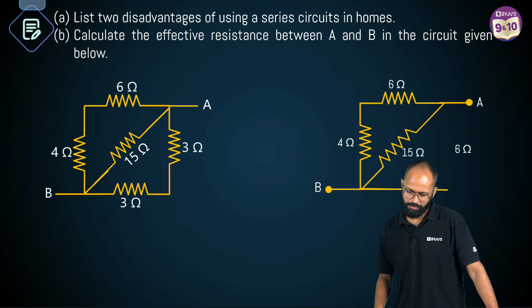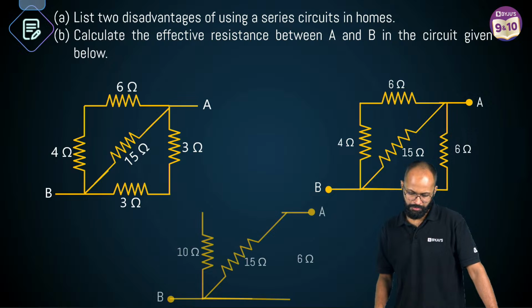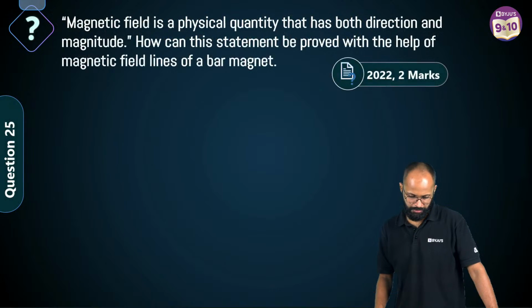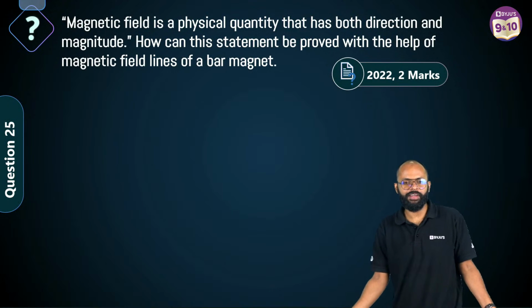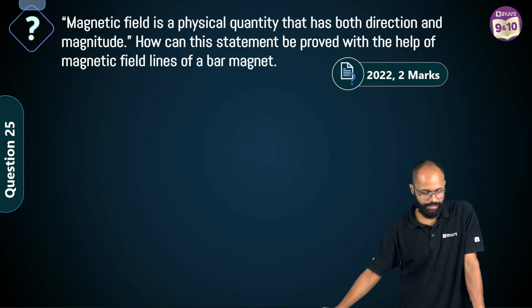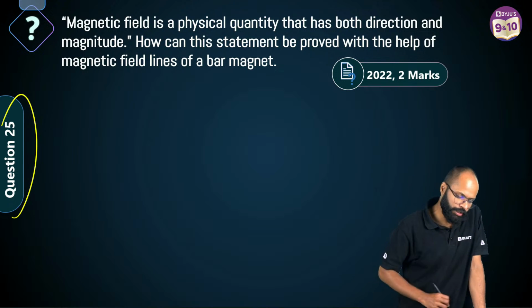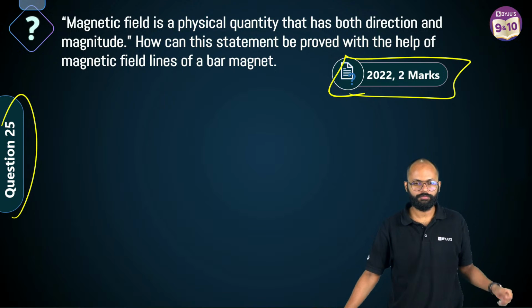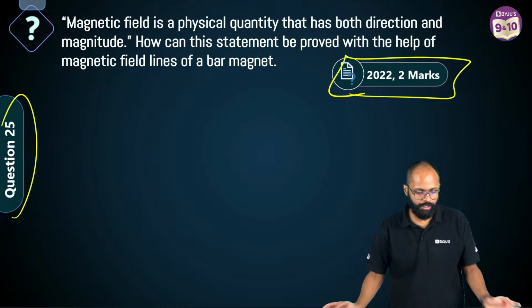Done with this one? Yes, let's go, question 25 is done, right? Very good. Nice. Samaya, 3 is correct. Question number 25, kids. Come on. It's a 2 marker, 2022 question. Clear? 3 ohm. Very good.